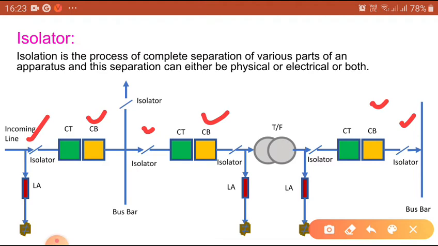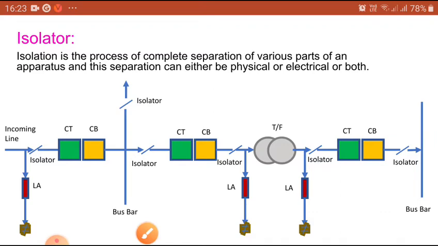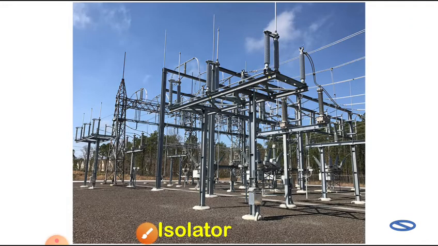Now, you can see how the power system exists in a system. If you see one figure, this is the substation. Here, where is the AB switch? The AB switch is generally used in 11 kV only. Similarly, an AB switch can be operated under load condition for low voltage, whereas the isolator is operated under no load condition only. That means in higher voltage substations, we are using only isolators.